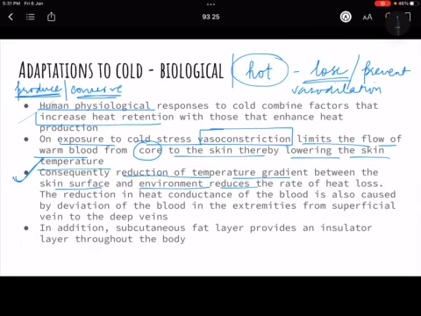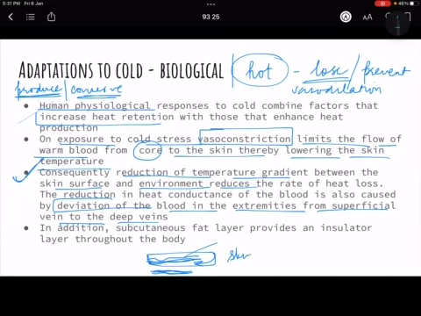Then sometimes what happens is there is a deviation of the blood in the extremities from the superficial veins to the deep veins. That means the upper veins of the body, that are superficial, close to the skin, the blood transfer is deviated from there to the deeper veins, so that your skin does not become very warm.